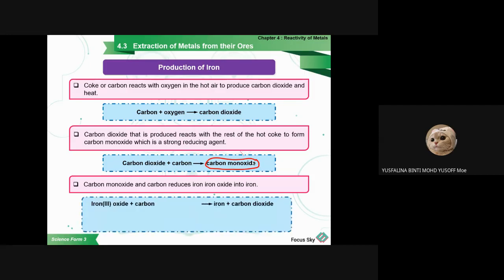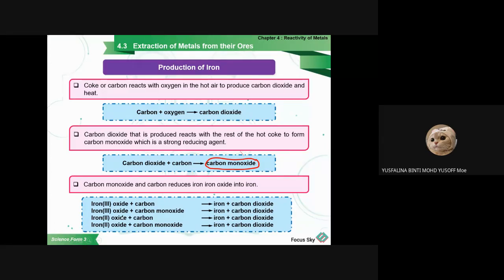This is what I said just now. You can see the iron oxide, when it reacts with the carbon monoxide, will lose its oxygen to produce carbon dioxide, and it will just leave iron. Also, iron oxide will react with carbon to produce iron and carbon dioxide.